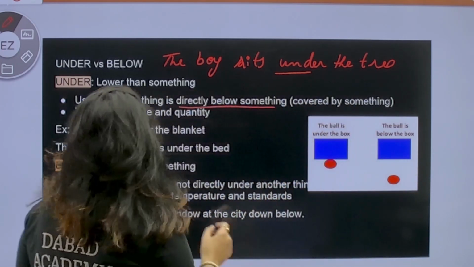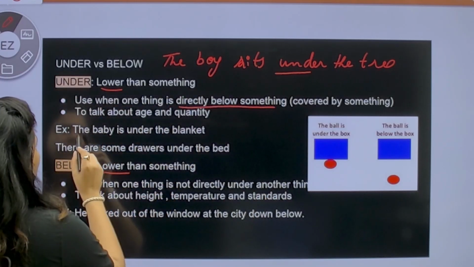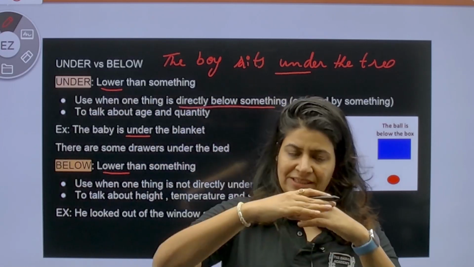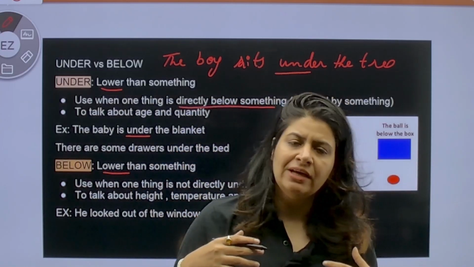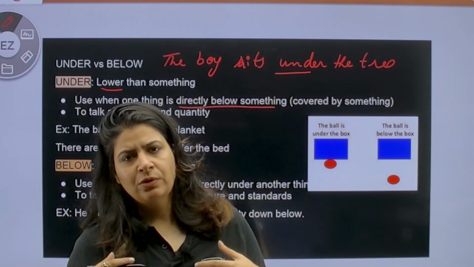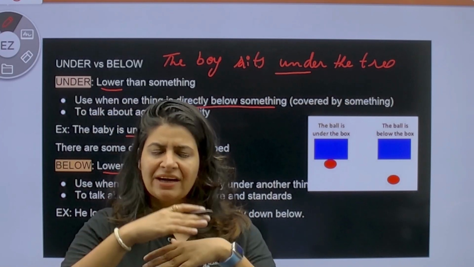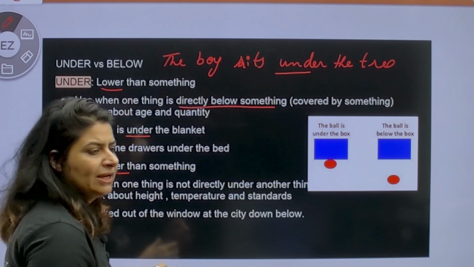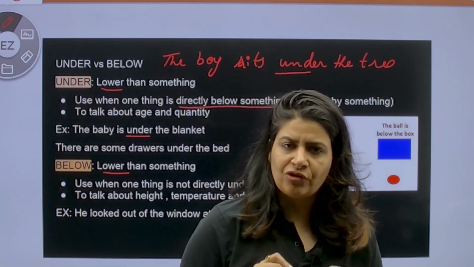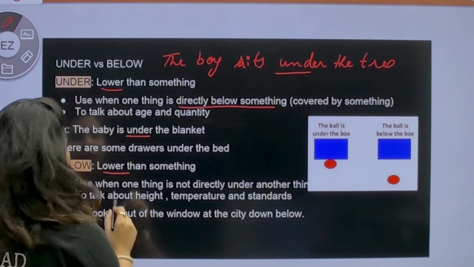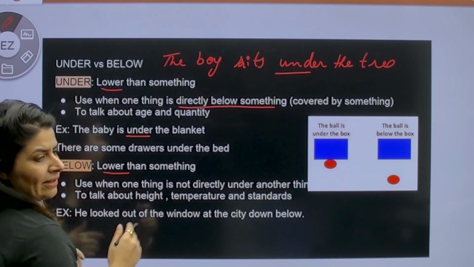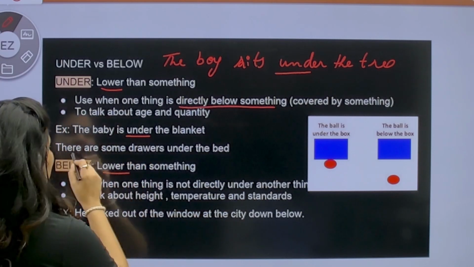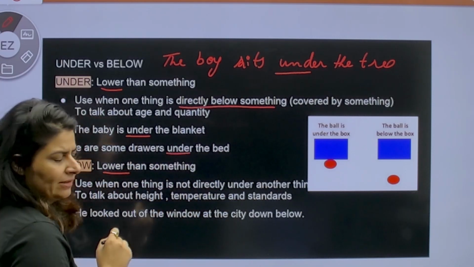All right. Then, to talk about covering: the baby is under the blanket. Blanket के अंदर है. So कोई distance है बीच में? जब आप blanket को लेते हैं, when you have a blanket over you, तो क्या कोई distance होता है? नहीं. It is directly touching you. So what will you say? The baby is under the blanket. Similarly, the boy sits under the tree, not below the tree. There are some drawers under the bed. Bed है, bed के बिल्कुल नीचे आपके 3 drawer बने हुए हैं. So we will say there are some drawers under the bed.